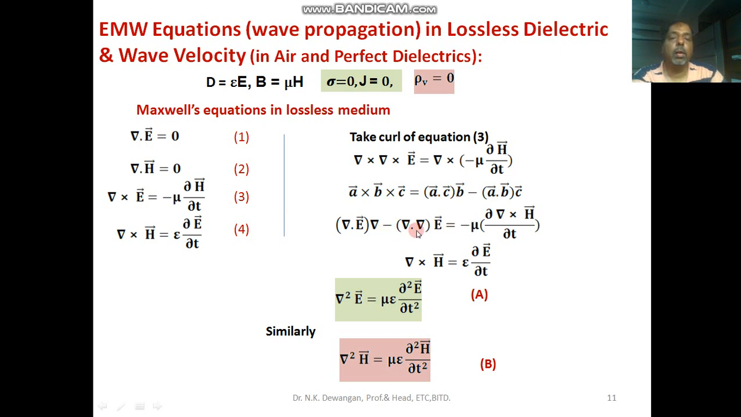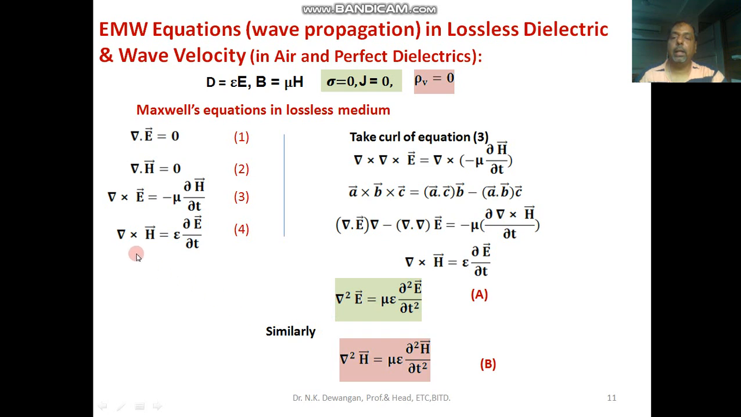So del dot del, the dot product of the del operator with del operator, gives you del square. So del square E vector, and here you will get mu epsilon del 2 E vector divided by del T square. So this is the wave equation for electric field. This is the electromagnetic wave equation for electric field in a perfect dielectric.